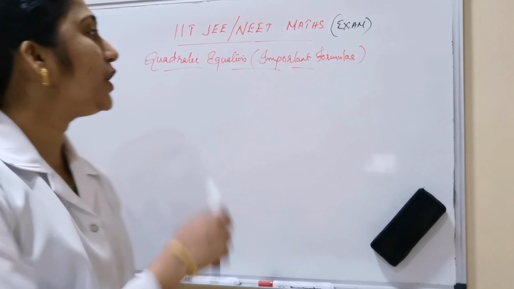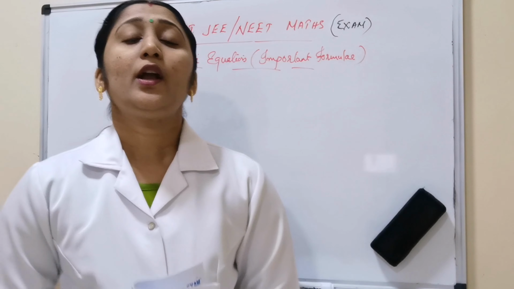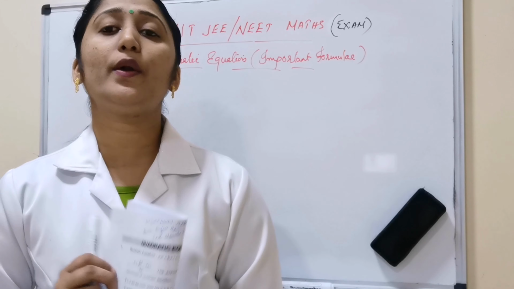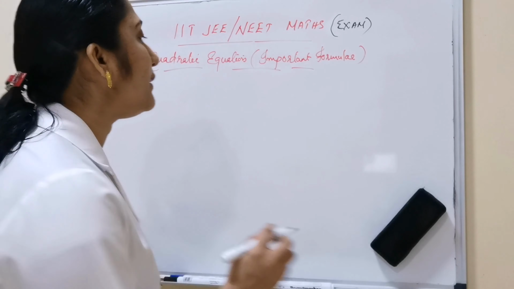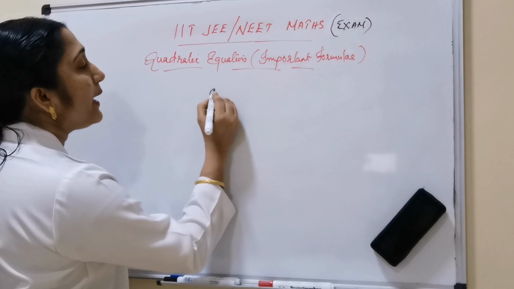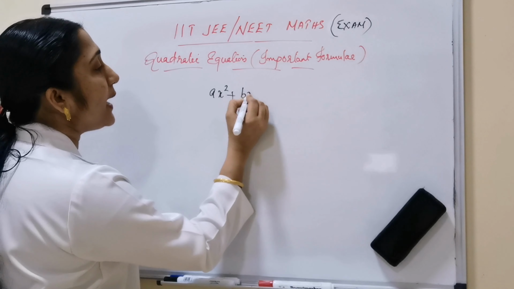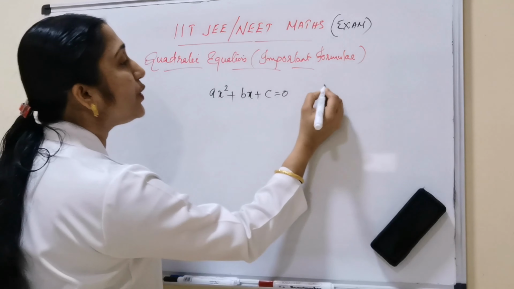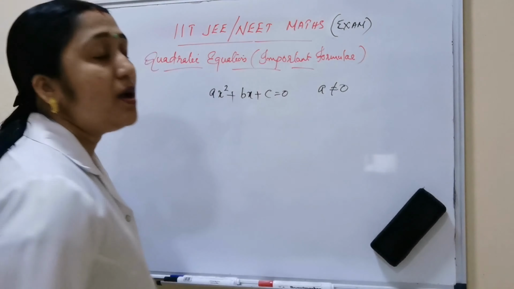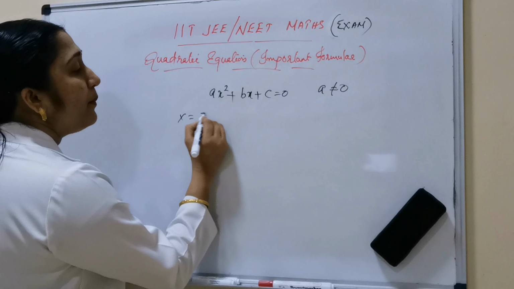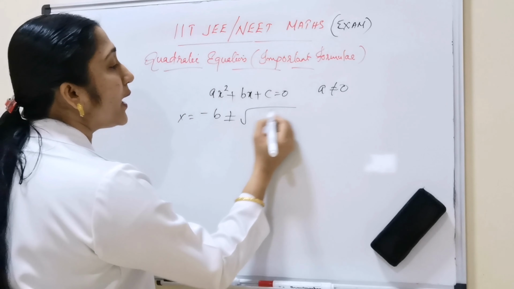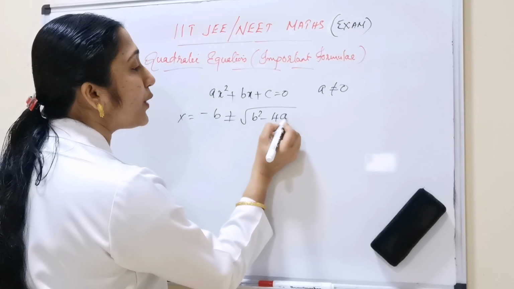Yes. In quadratic equation, we know what a quadratic equation is. It is a second degree polynomial, called a quadratic equation. It is of the form ax square plus bx plus c is equal to 0, where a is not equal to 0. The solution is x equal to minus b plus or minus square root of b square minus 4ac, divided by 2a. This is the quadratic formula.